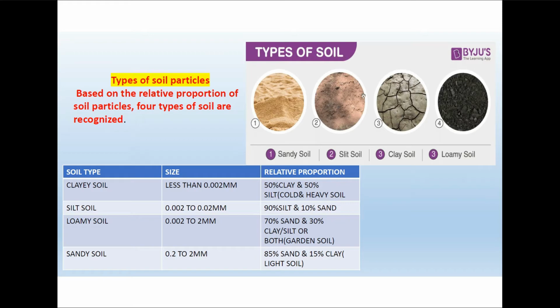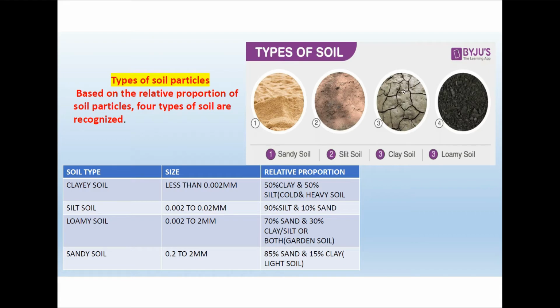Different types of soil based on the relative proportion of the soil particles are clayey soil, silt soil, loamy soil and sandy soil. Their size is given in this table. Sandy soil consists of 85% sand and 15% clay, and it is otherwise called light soil. Silt soil consists of 90% silt and 10% sand. Clayey soil consists of 50% clay and 50% silt.